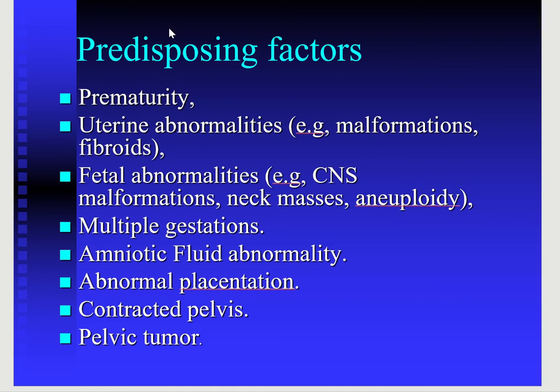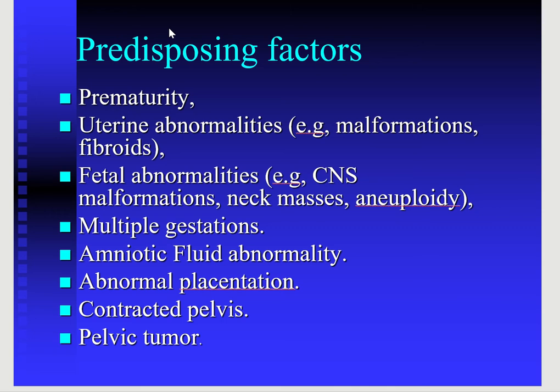As we have already discussed, the breech presentation may be due to prematurity, it may be due to uterine abnormalities or fetal congenital structural or chromosomal abnormalities. It may be due to multiple gestations, amniotic fluid abnormalities, and abnormal placentation.